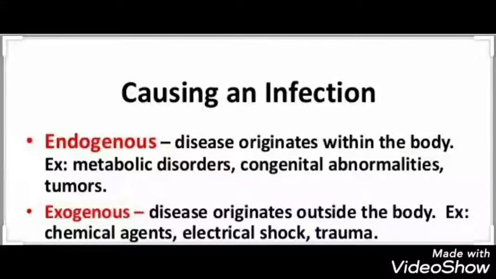The next type of agent is chemical agent, which can be of two types: endogenous chemical agent or exogenous chemical agent. Now the endogenous chemical agents are the chemicals which are produced in the body itself. For example, urea, uric acid, the dilute HCl which is produced in our stomach, etc. The exogenous chemical agents are the chemicals that enter the body from outside. For example, the pollutants, pollens, spores, etc.